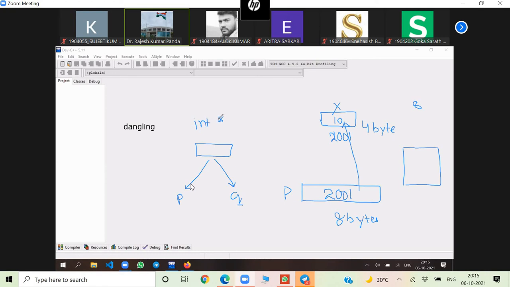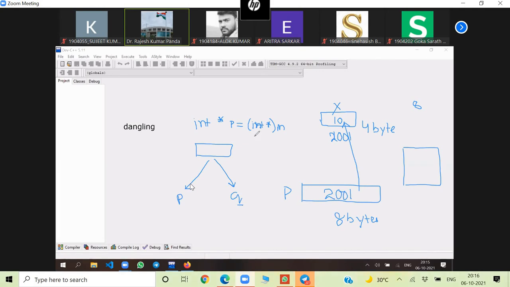int star P, suppose I declare, is equal to int star malloc. Why am I writing this int star before malloc? I'm converting that void star into int star. If P is character star, I have to write character star here. If P is float star, I have to write float star. Means from generic, I'm converting into specific.